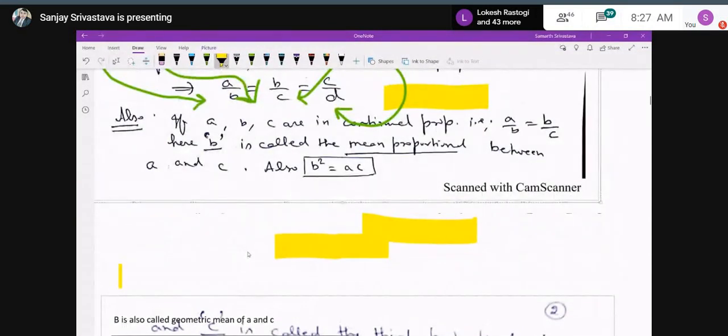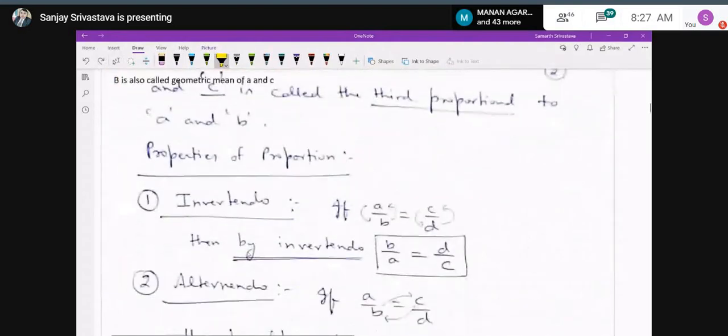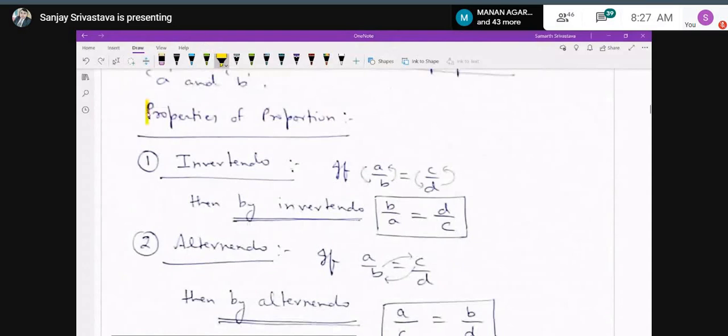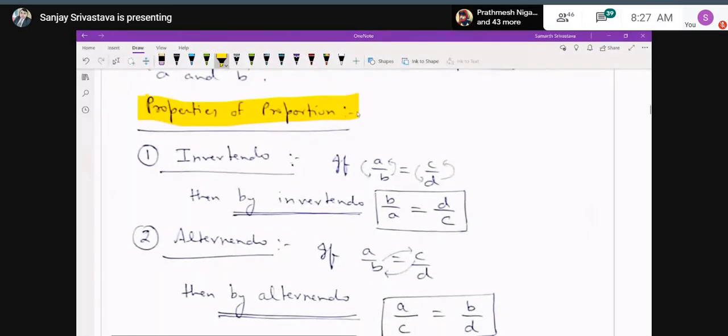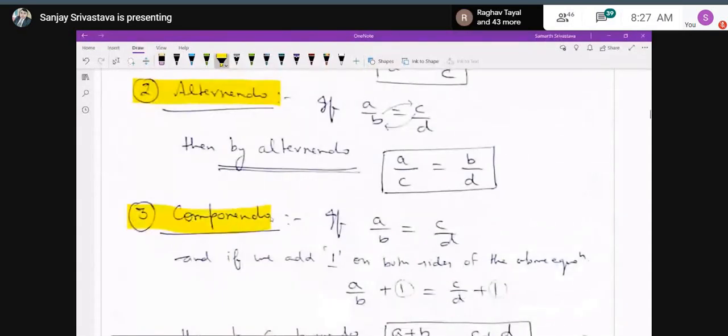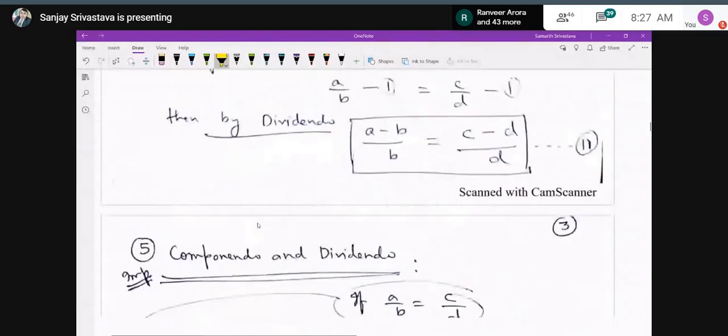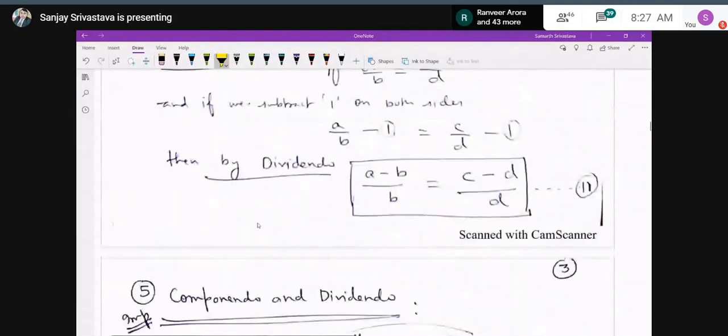I'm talking about the properties of proportion. The first property is known as invertendo. Remember, in most of the cases, I've seen that the boys make the mistake that even if only one ratio is written, they apply these properties.